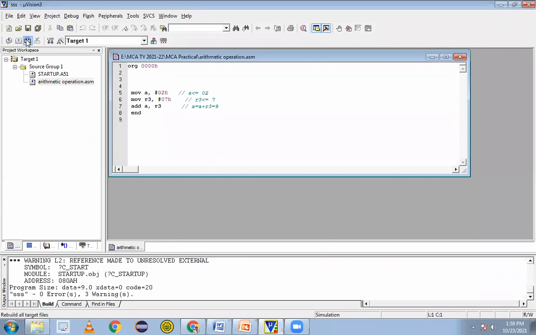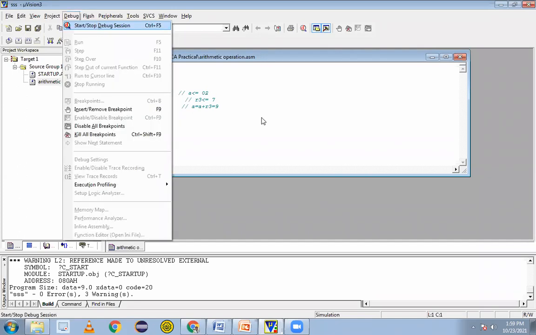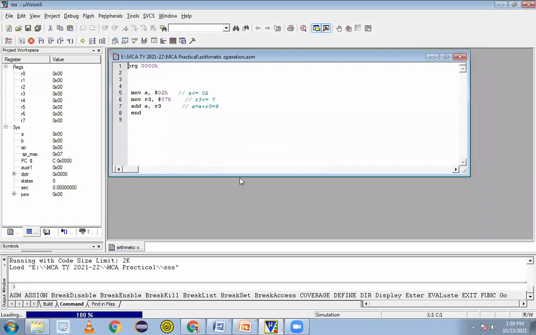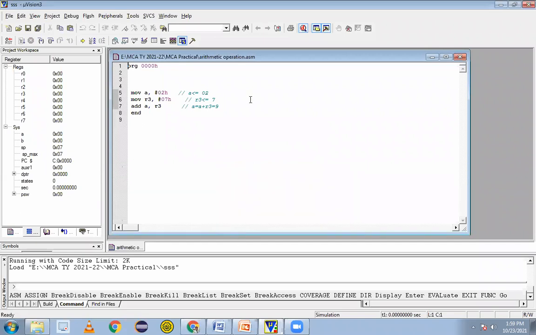I didn't build, that's why. The next step is that I have to build, then it will perform. The previous one was correct also, but I forgot to build it. No issue, then go for debug start. Let us see. In the result window we are seeing registers R0 to R7 for all the banks: bank 0, bank 1, bank 2, bank 3, and the special registers A, B, stack pointer, PC.